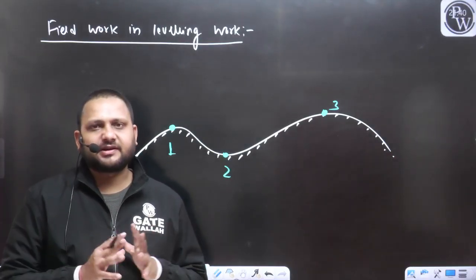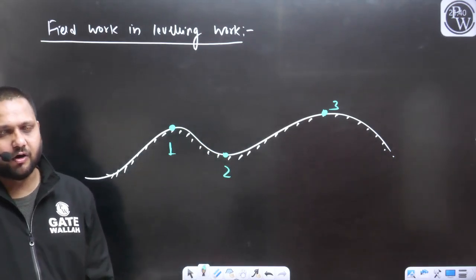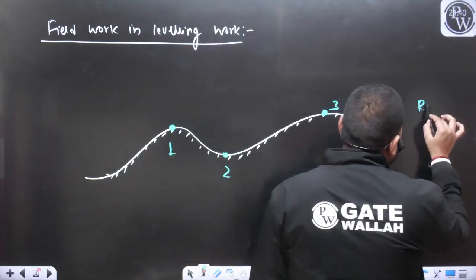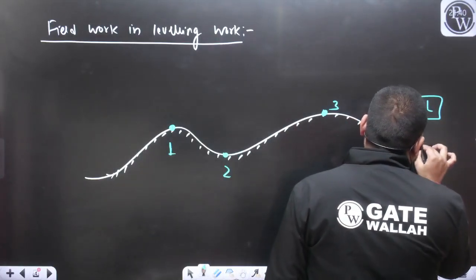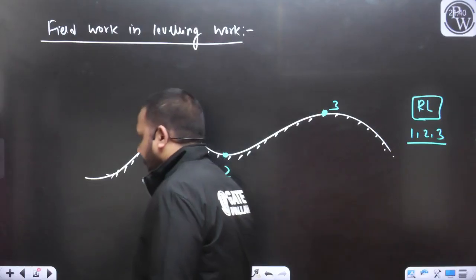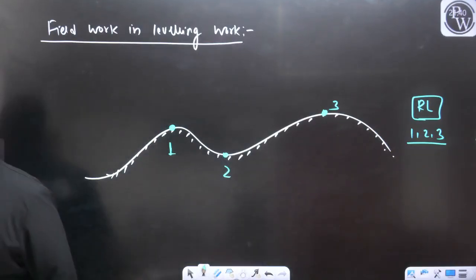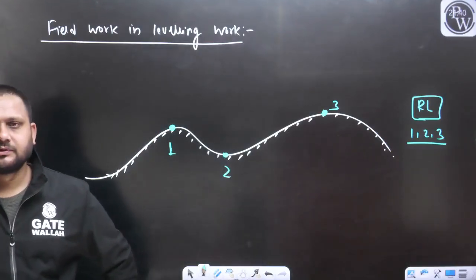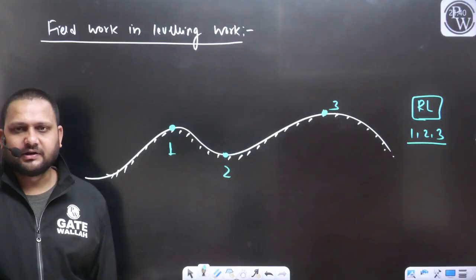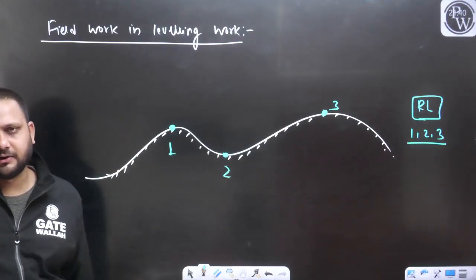Now our objective is to find out the RL of all these points, point 1, 2 and 3. Tell me how you can find out the RL.